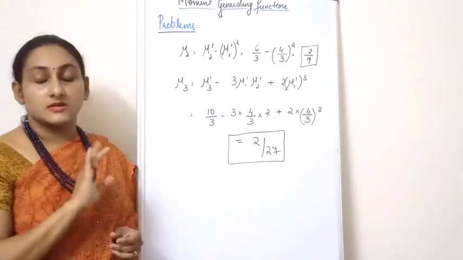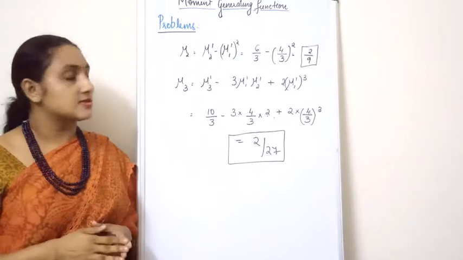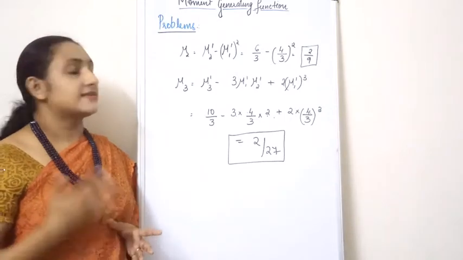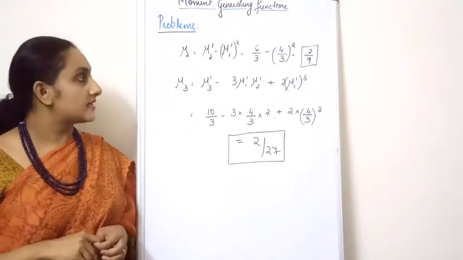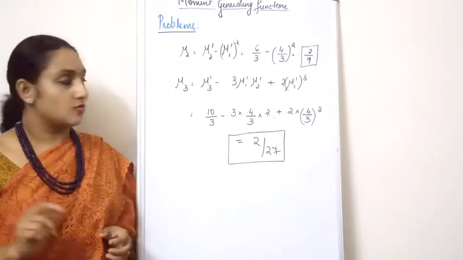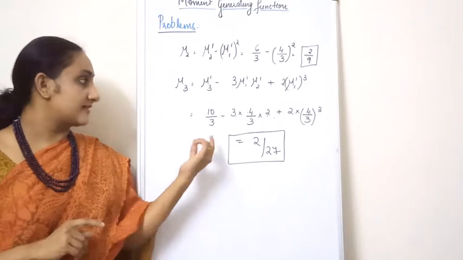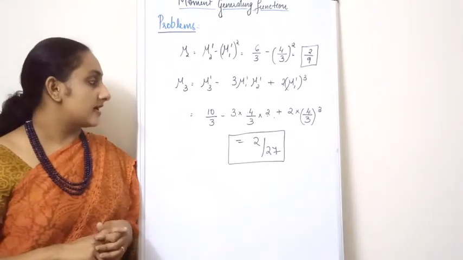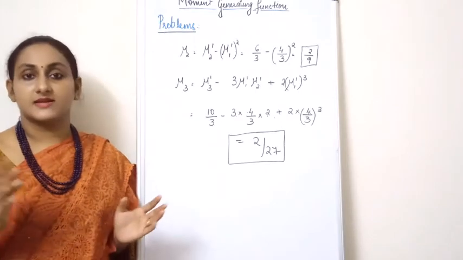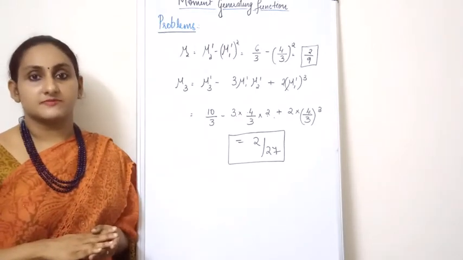Those are all simple mathematical calculations that you can do. Then mu3, that is the third central moment, is equal to mu3 dash minus 3 mu1 dash mu2 dash plus 2 mu1 dash the whole cube. If I substitute the values of mu1 dash, mu2 dash and mu3 dash, I get the final value as 2 by 27, and hence the problem is solved.